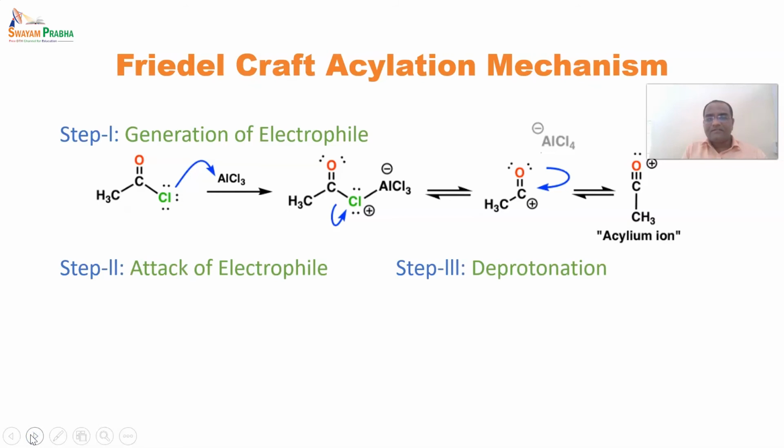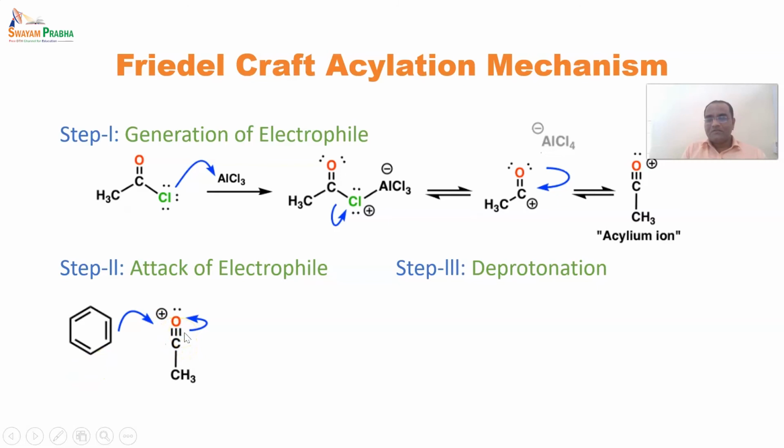After that, next is the attack of the electrophile on the aromatic ring. So this acylium ion takes a pi electron from the benzene, which is due to breaking of a carbon-carbon bond in the aromatic ring, and now the electron has shifted onto the carbon.